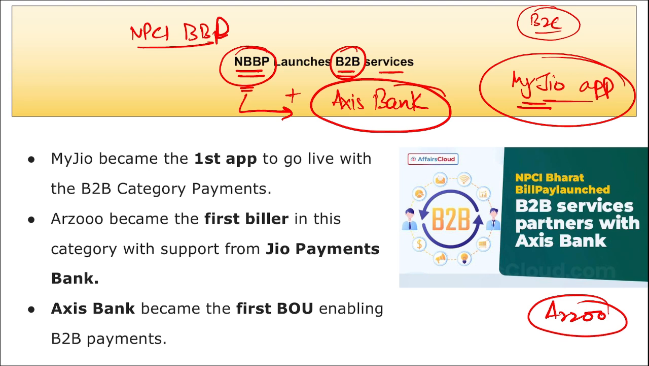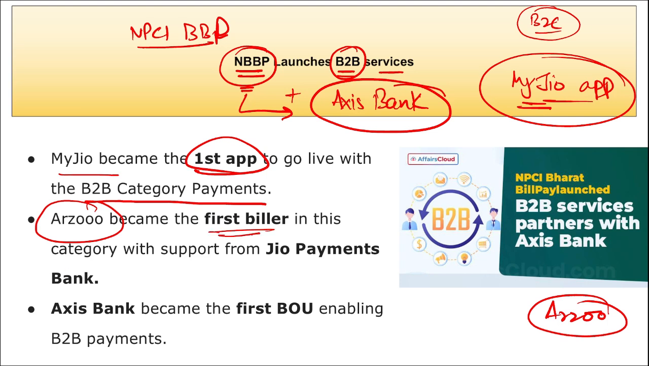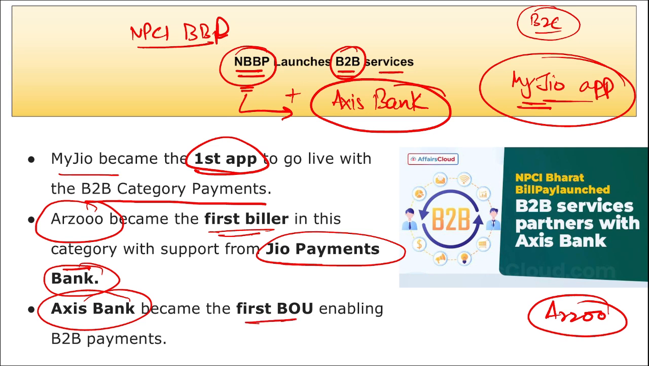Now, if we talk about this B2B category payment, MyGeo became the first app to go live with the B2B category payment, as we just saw, and Arzu became the first biller in the category with the support from the Geo Payments Bank. Here Axis Bank became the first BOU enabling the B2B payment. Under this system, Bharat Bill Pay will enable the sellers to issue multiple invoices to their buyers, and the buyers will have the flexibility to pay one or more invoices in a single transaction.